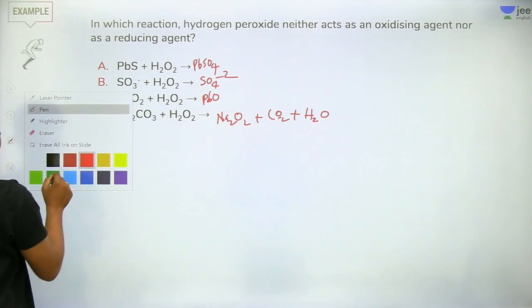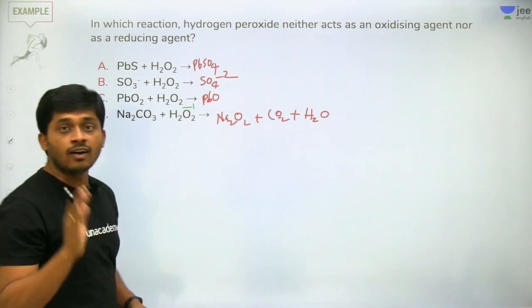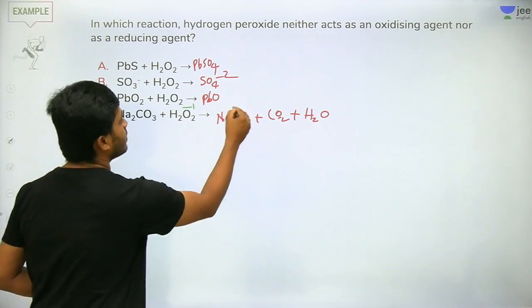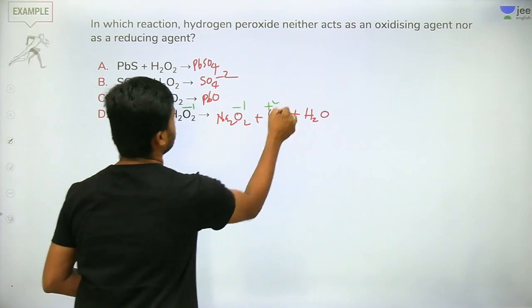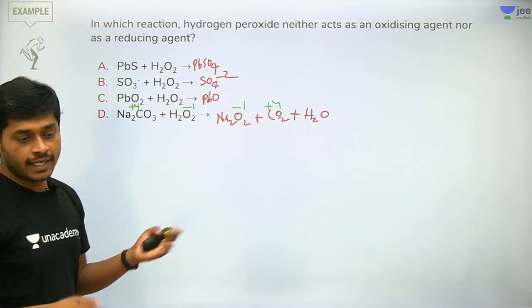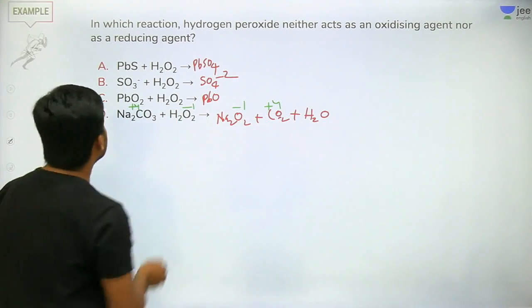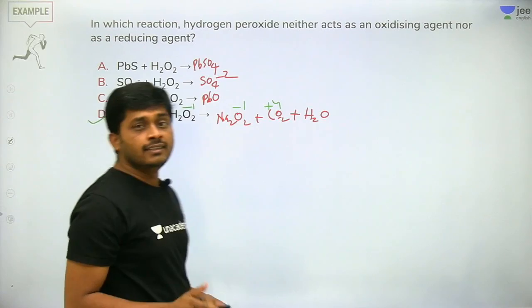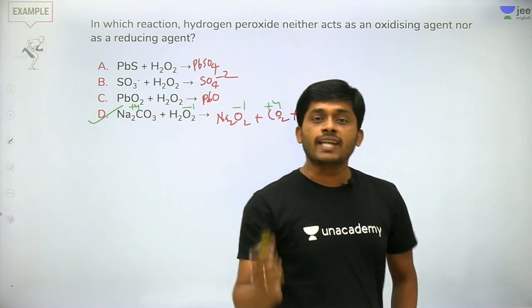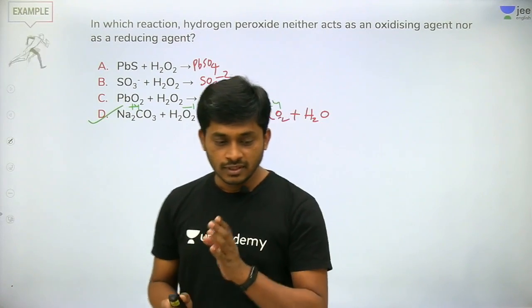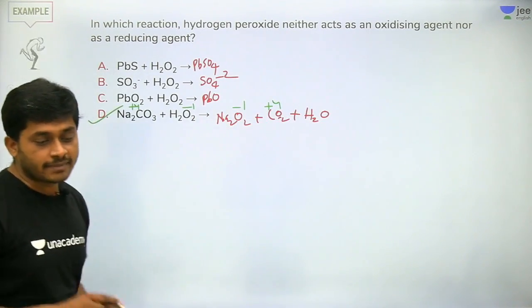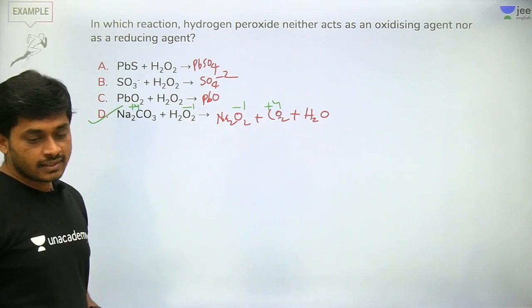Peroxide. See here, oxygen is minus 1. Its oxidation number is not changing, it is also minus 1. Carbon is plus 4, and it is also not changing. So in this reaction, it is not acting as an oxidizing agent, and it is not acting as a reducing agent either. Okay, what is the answer? Answer is D, right?